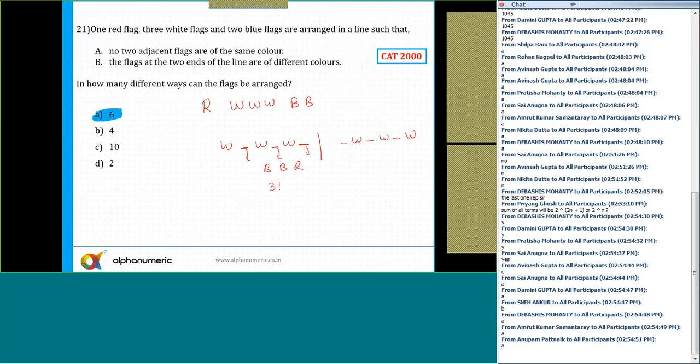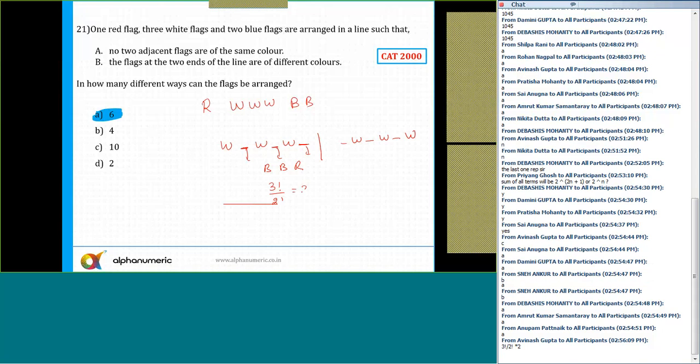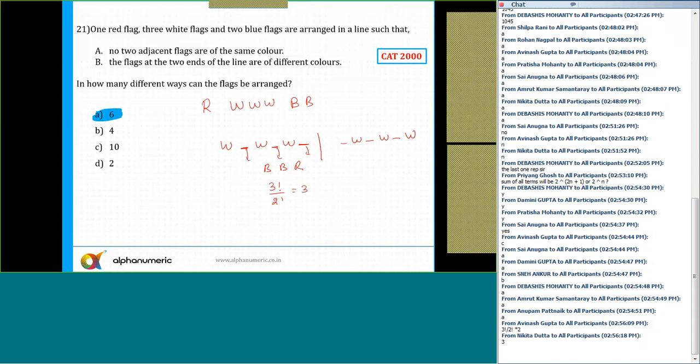So they can arrange themselves in how many ways? Factorial 3 by factorial 2, that is 3. Similarly, there is another 3 cases here also, where these 3 places can be arranged by blue, blue and red. So factorial 3 by factorial 2, again 3. So the answer is 3 plus 3, which is equal to 6. And this is the answer.